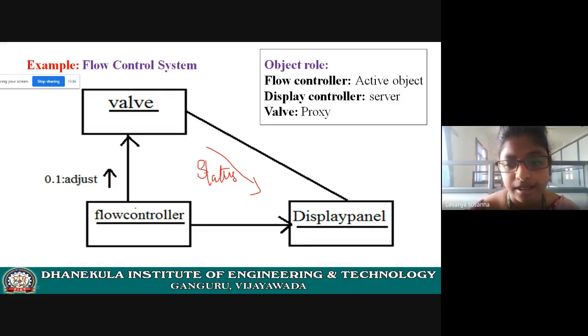Now, at the same time, the display panel may send some message. It may not invoke anything, but it may send some response at the same time.